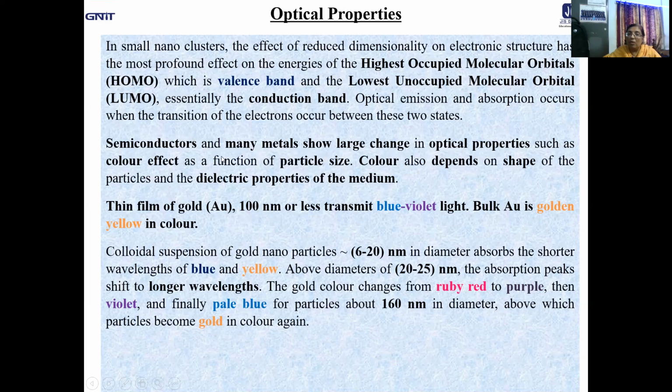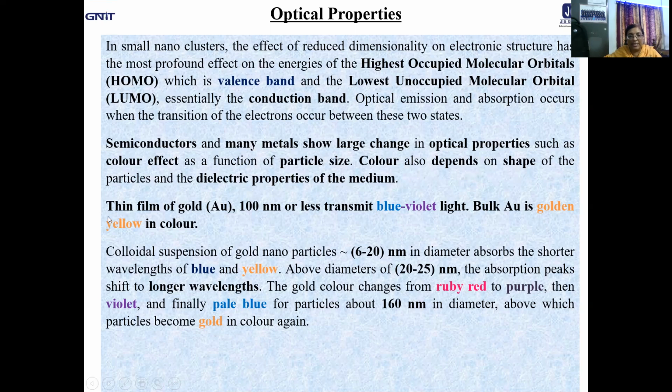Mainly, I'm talking about the color effect. When the particle size is reduced, sometimes the shape also changes. At the same time, if the dielectric property of the medium changes, then all these things are manifested in the form of different wavelengths in the visible range, giving you different colors at the output.